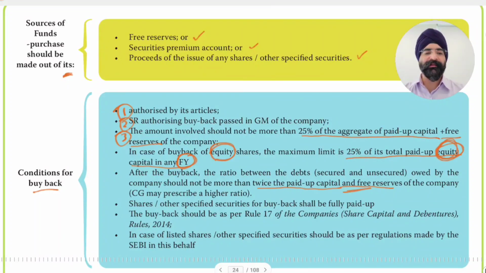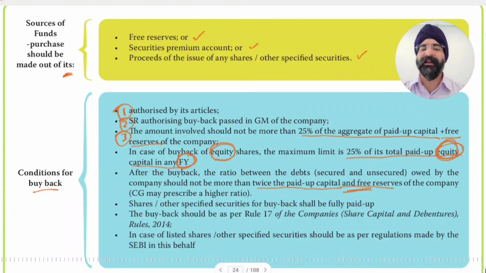Paid up capital plus free reserves. So the paid up capital plus free reserves, and the debts owed by the company, cannot be more than twice this amount. And this scenario we are seeing post buyback. So we will take the post buyback paid up capital and free reserves and then compare whether the debt, secured and unsecured, owed by the company will be twice that or not.